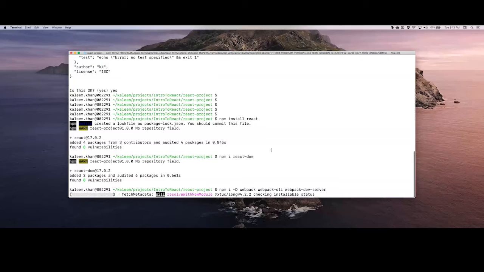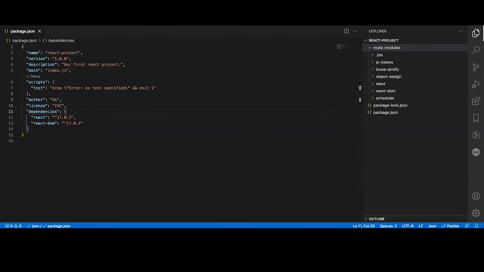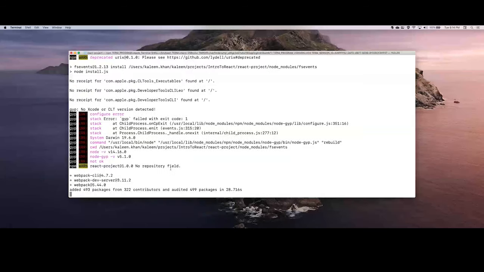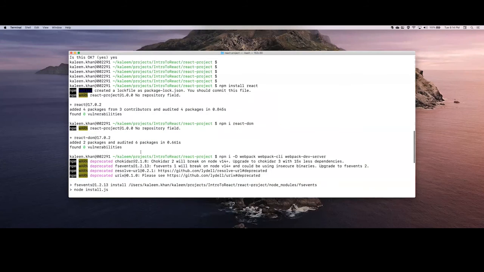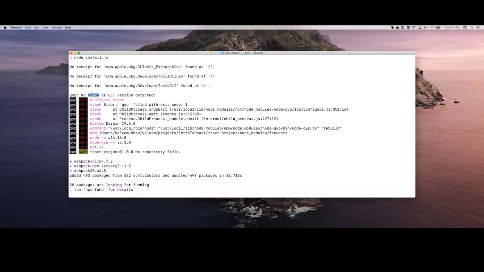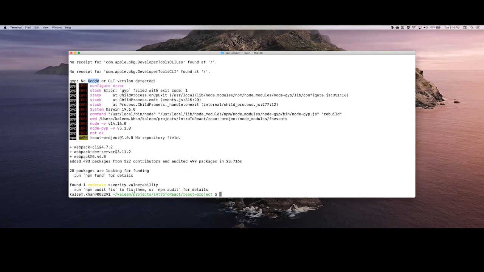Okay, while it's loading, let me go here, and it's not updated yet. While it's installing, do you guys have any questions? Okay, let's see how much is remaining. Okay, so we are getting some error. Let me see why. Oh, it's complaining about something about Xcode because I'm on Mac and I don't have Xcode installed or I don't use it. But yeah, I think I can ignore this and it's completed.